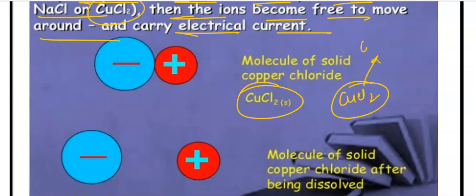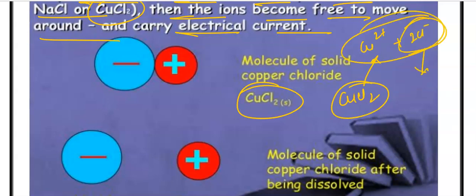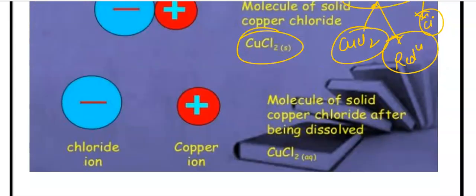This is the same case: Cu2 positive and 2 Cl negative ions. The Cu2 positive wants to get reduced, and the chloride negative wants to convert into a Cl radical. It means Cl negative will lose the electron and copper 2 positive will gain the electrons, and the oxidation and reduction take place in the same beaker. This is known as the electrolysis of copper chloride, right?